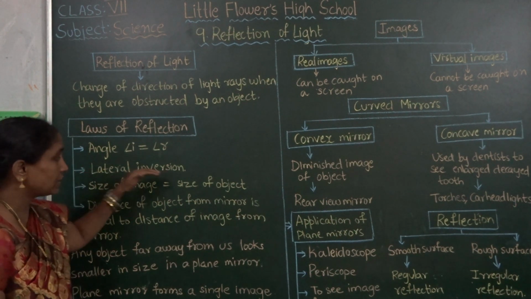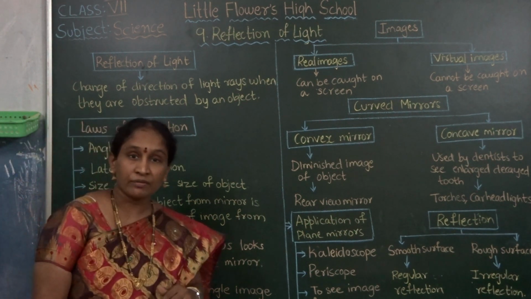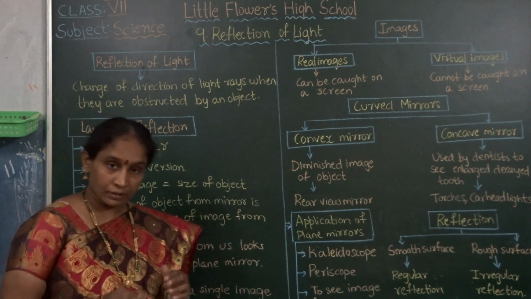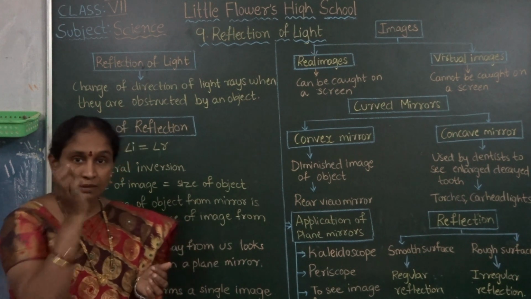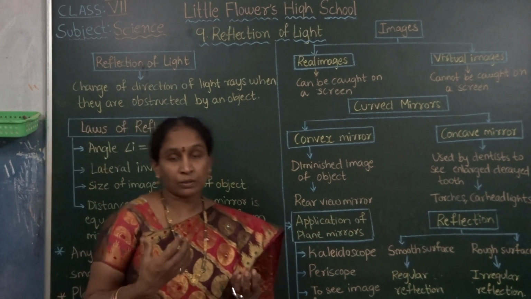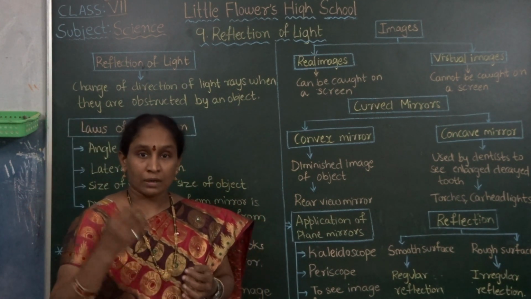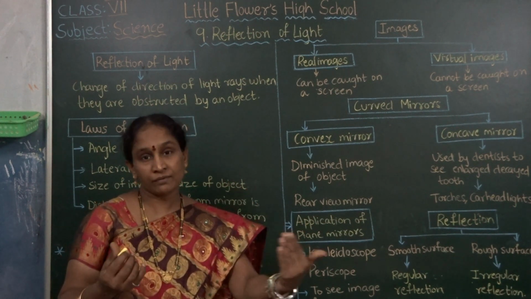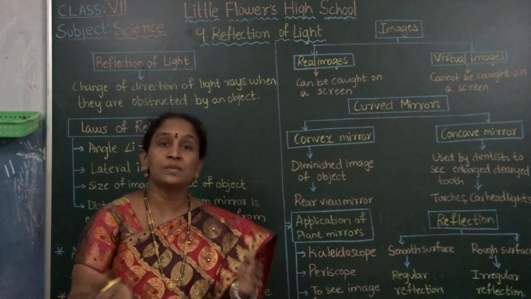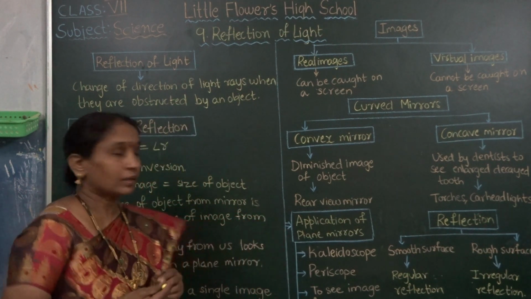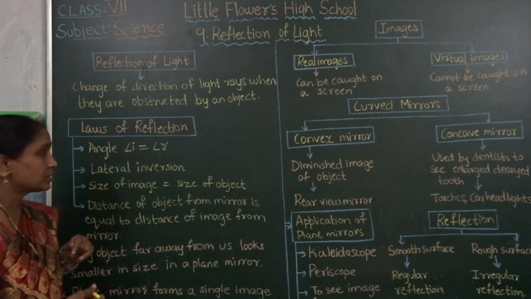Next one, lateral inversion. What is the meaning of inversion? Inversion means changing left as right and right as left. When we see our face or our body in the mirror, our right hand appears as left and our left appears as right. That is the meaning. That is inversion. Lateral inversion takes place.